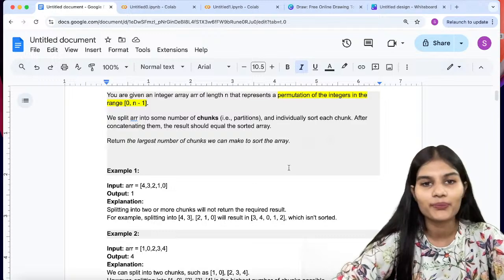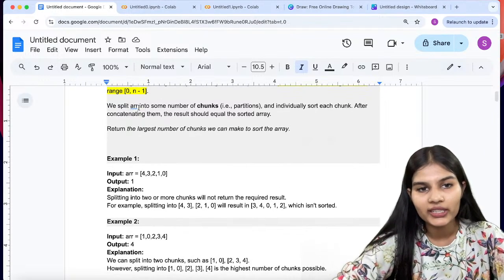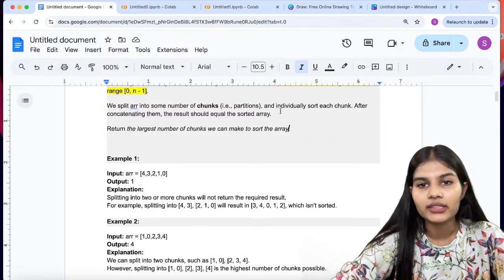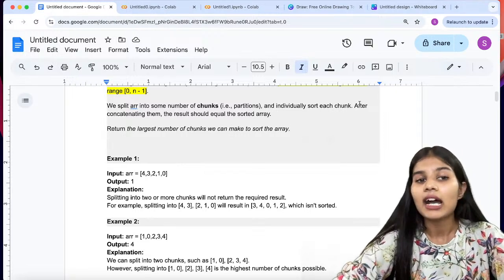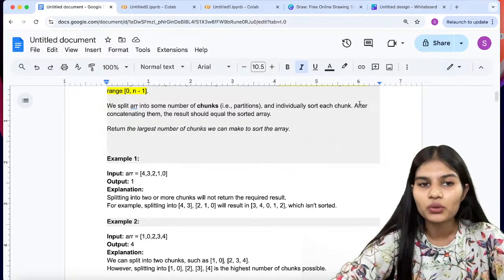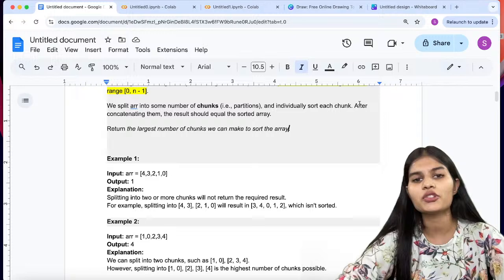Moving next, we split ARR into some number of chunks, and individually we sort each of those chunks afterwards. After that, we just have to concatenate them, meaning add them, and the final result should be equal to the sorted array.